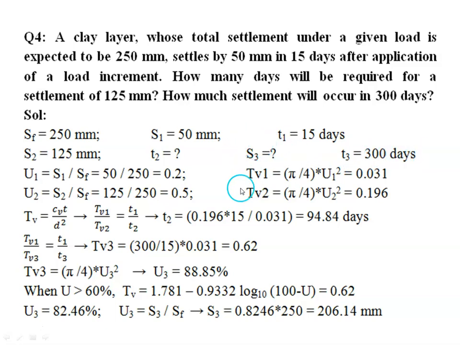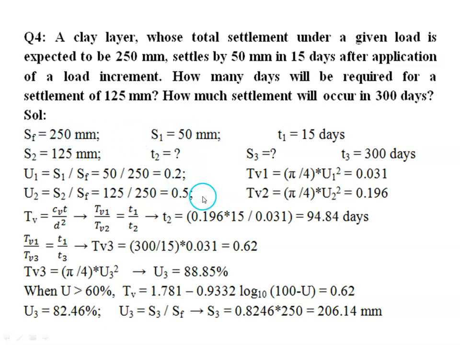Then we know that degree of consolidation equals settlement at a particular time divided by final settlement. So at a particular time it is 50 mm. We can write 50 divided by the final settlement, 250, so that we can find the degree of consolidation corresponding to the first condition.